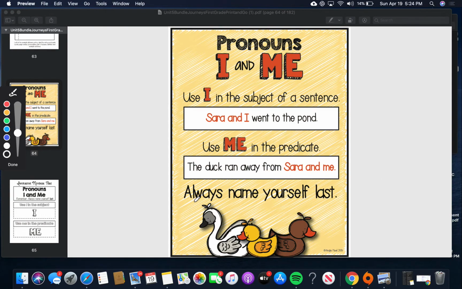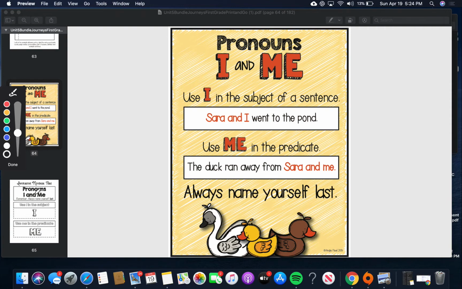Okay, so it says always name yourself last. So see how it says me and I after the person's name? It's a rule. It says always name yourself last. You can kind of think about that as almost being polite. You'd let somebody go into the room before you. You'd hold the door for someone else. Think about that with your words to the I and me.